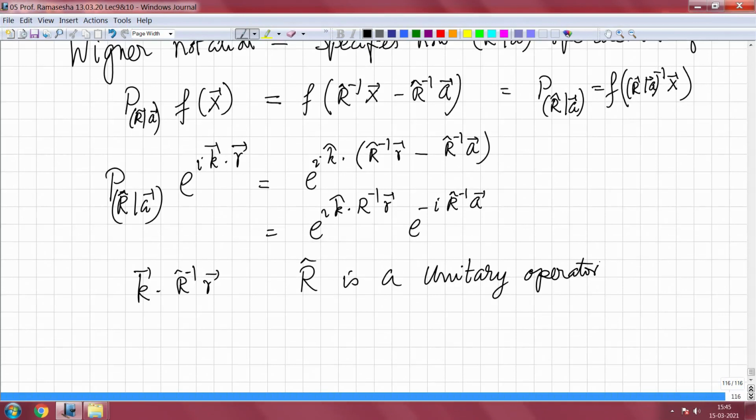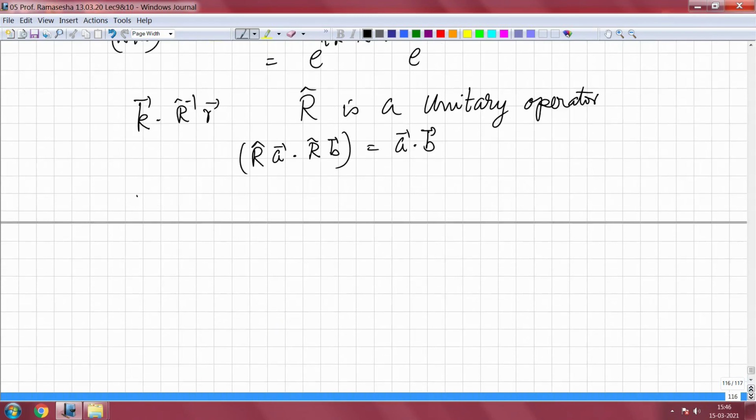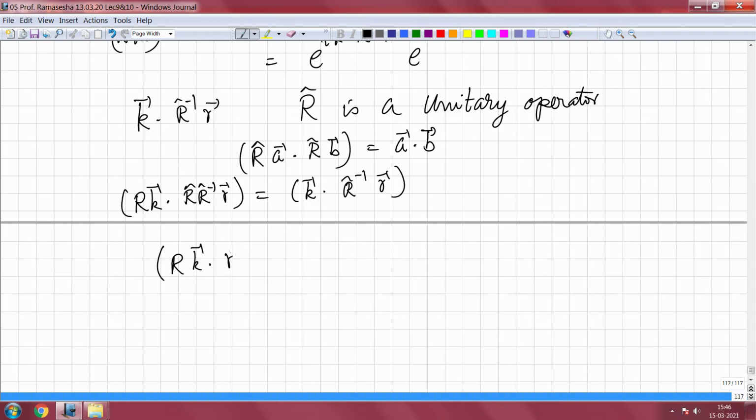When we say R is a unitary operator, it is a norm preserving or inner product preserving operator, which means that for any vector A dot any vector B, R A dot R B is equal to A dot B. So, if I did that here, what I will have is R k dot r is equal to k dot R inverse r.